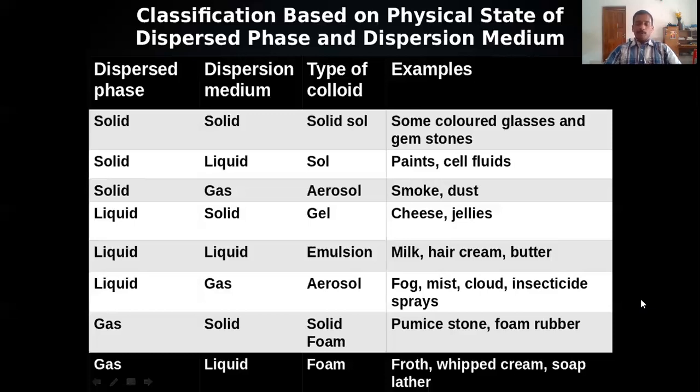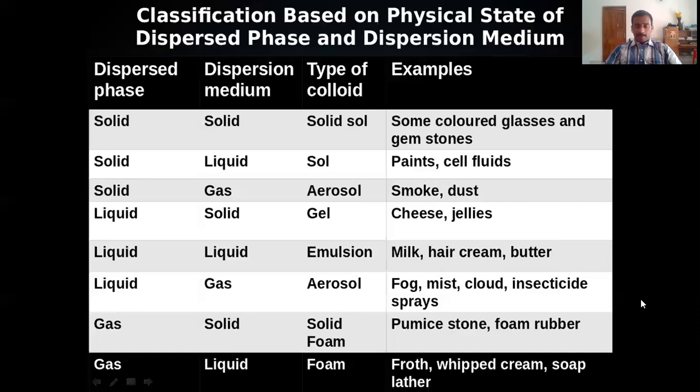Another example is pumice stone. I will show the figure of the pumice stone in the next slide. And the eighth one is gas dispersed in liquid. That is simply known as foam. Froth or soap lather are examples of foam, gas dispersed in liquid.